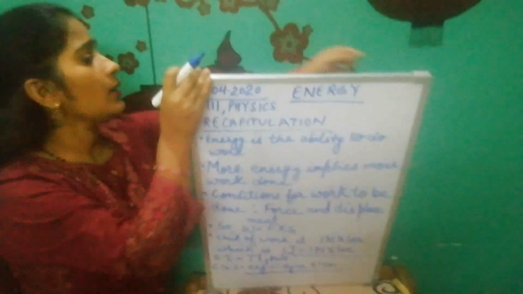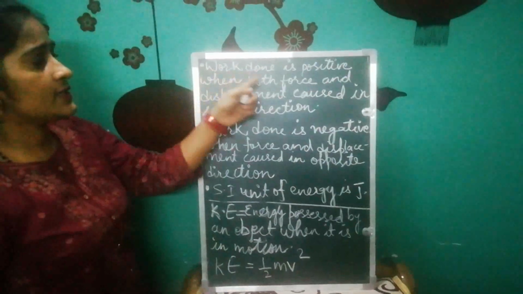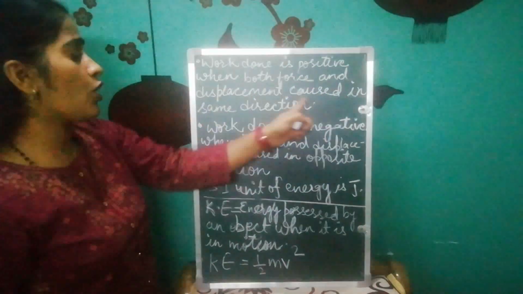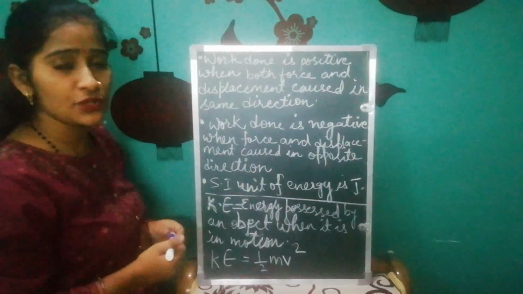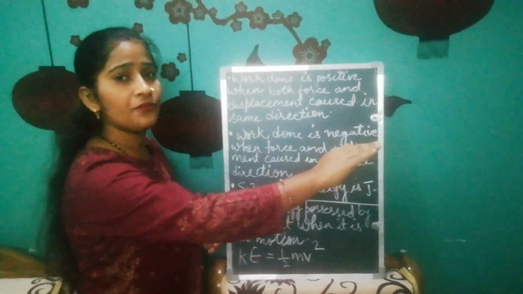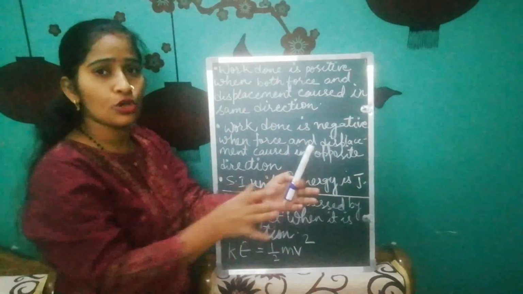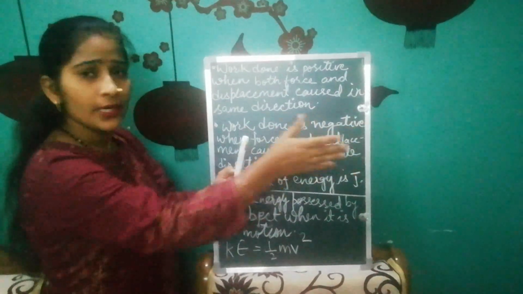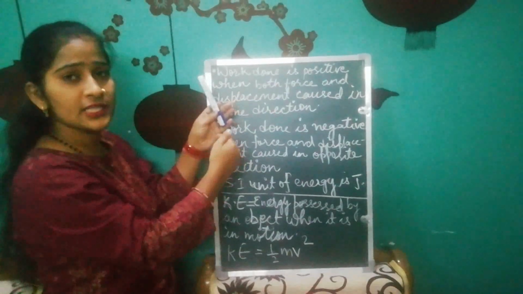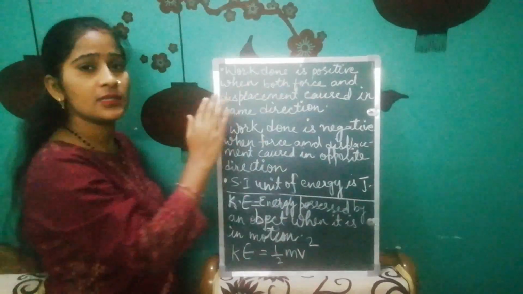Now moving ahead, work done. Work done is said to be positive when both force and displacement are in the same direction. For example, a horse pulling a cart. The horse is applying force in the forward direction and the cart is also moving in the forward direction, the same direction. That's why in that case we will say that work done is positive.